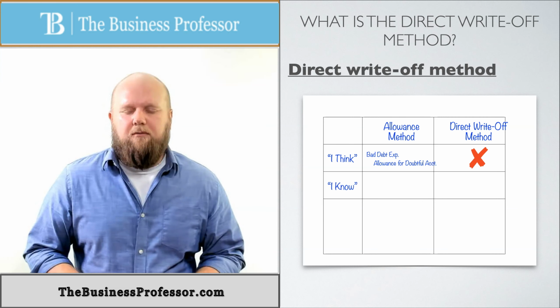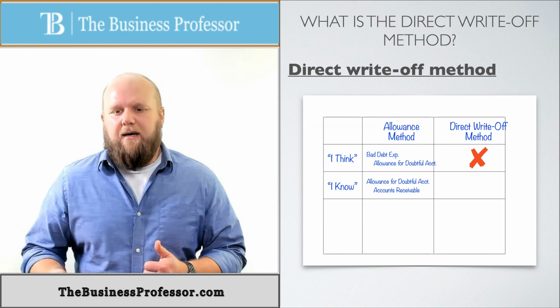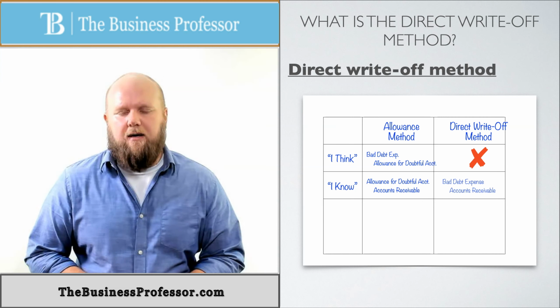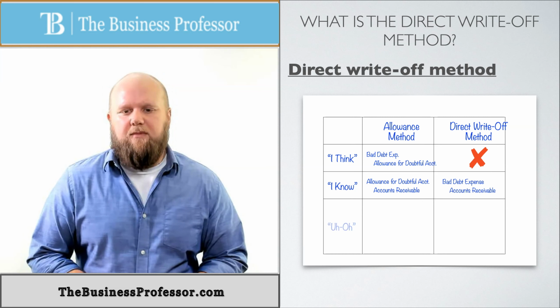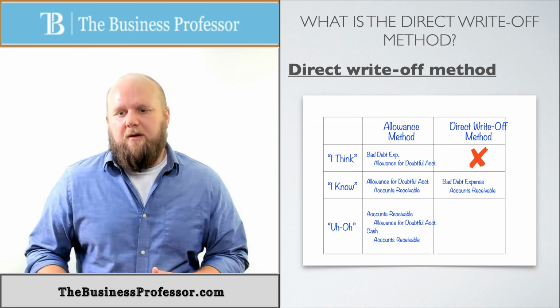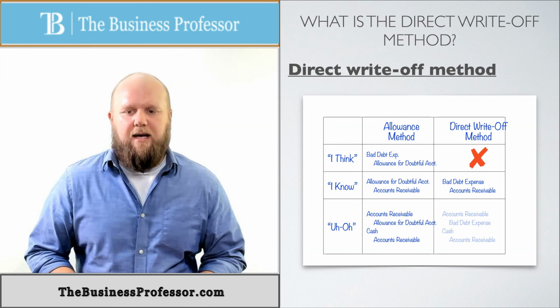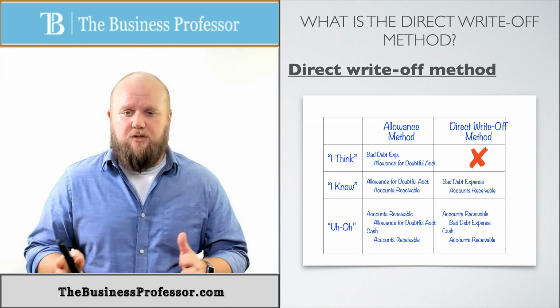Then you have the I know. For the allowance method, we know this as ADA and AR. For the direct write-off method, we don't have an ADA, so we're just going to put it into the expense account: bad debt expense and then AR. And then the uh-oh follows the same thing. We flip it to begin with and then take it out of cash. Same thing with the direct write-off method, except when we flip it, we're going to keep the bad debt expense. So it's going to be AR, bad debt expense, and then cash and AR. That's the biggest difference between the two.